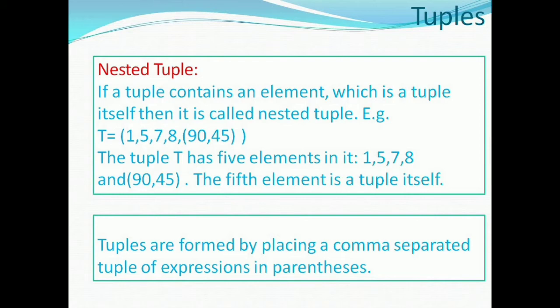Here in the given example, 90, 45 is a tuple itself and is an element of tuple T. Tuples are formed by placing a comma separated list of expressions in parentheses.